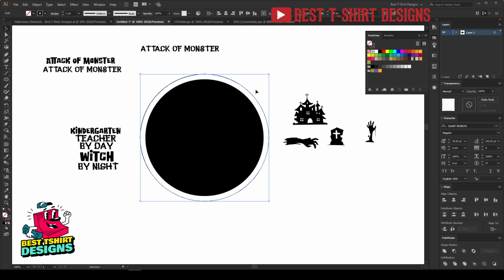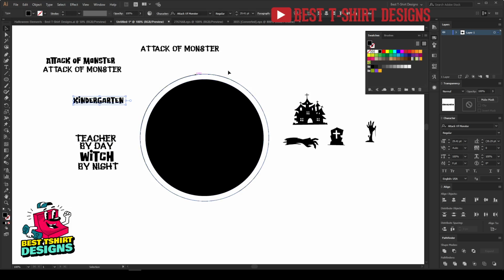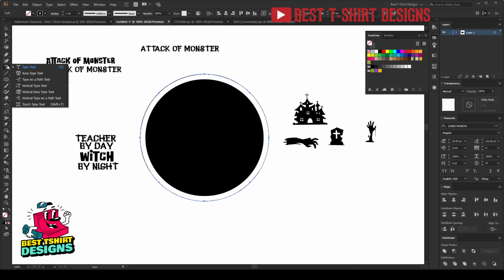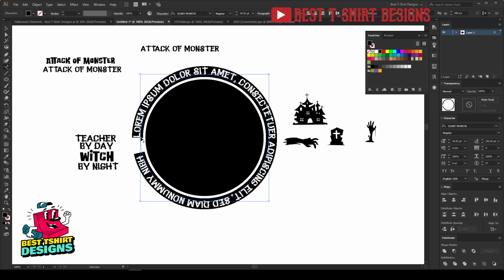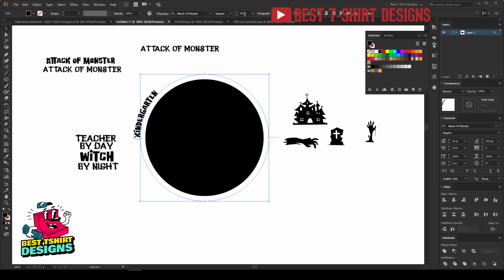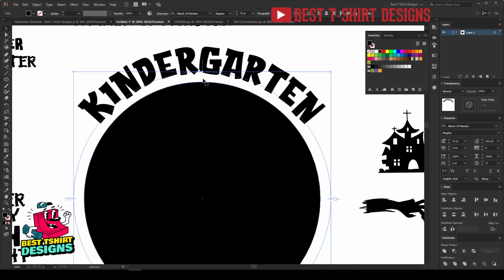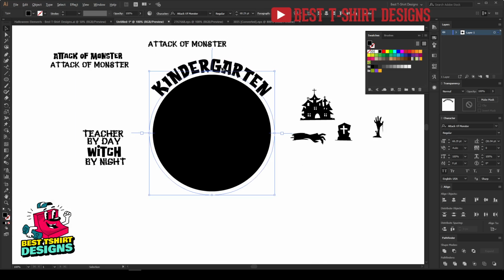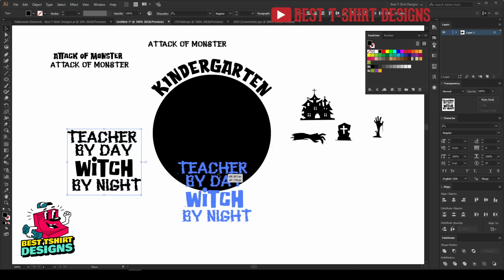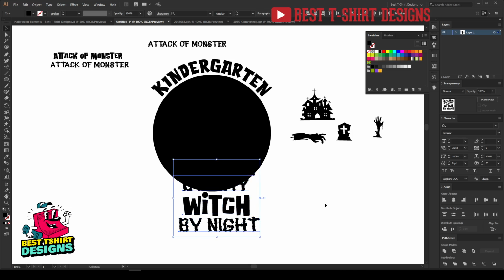So this is my stroke, and I want to put some text on top of the ellipse. So let's cut that, and then I'm going to select that stroke here. Let's paste it here, kindergarten. This is a focus text, so I'm going to keep that separate because this is defining the teacher profession, where you work. I work in kindergarten, so just a simple thing like this. That is fine. Then teacher by day, teacher by night, this is going to be in this area, something like in this position. That is totally fine.